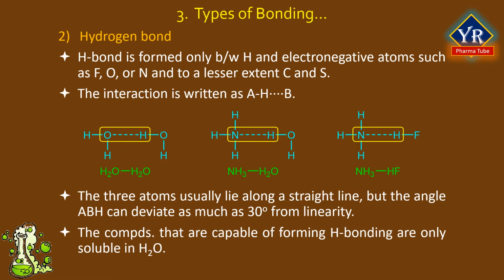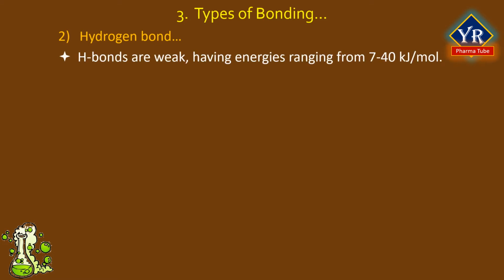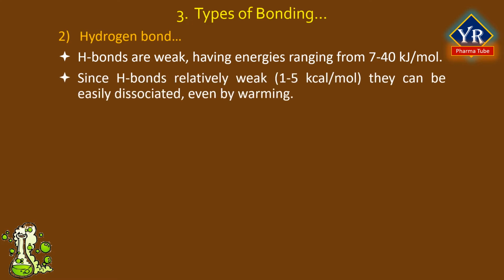Proteins are held in a specific configuration by hydrogen bonds, and denaturation of proteins involves the breaking of some bonds. Hydrogen bonds are also somewhat weak, having energies ranging from 7 to 40 kilojoules per mole. Since hydrogen bonds are relatively weak, that is 1 to 5 kilocalories per mole, they can be easily dissociated even by warming.